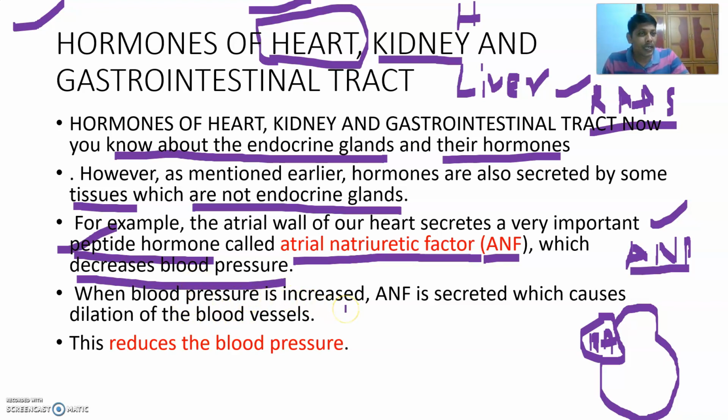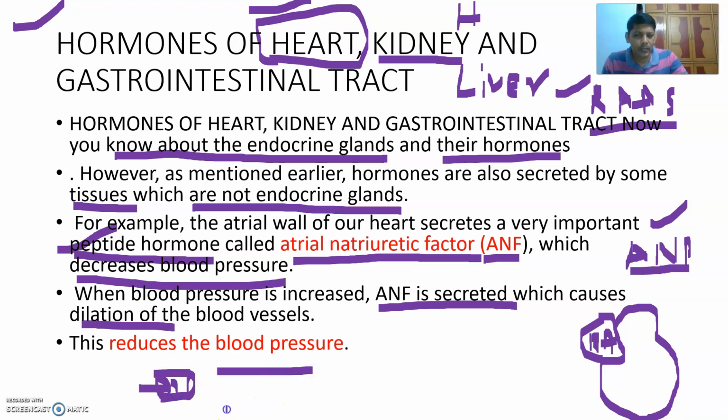When blood pressure is increased, ANF is secreted to reduce it, which causes the dilation of, for example, this blood vessel in which blood is flowing with high pressure. Now this blood vessel is dilated.